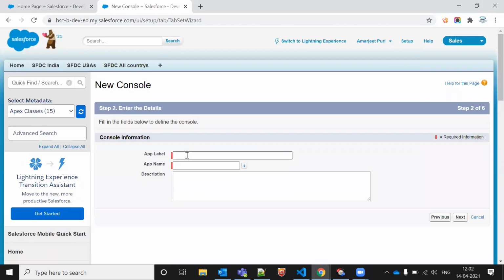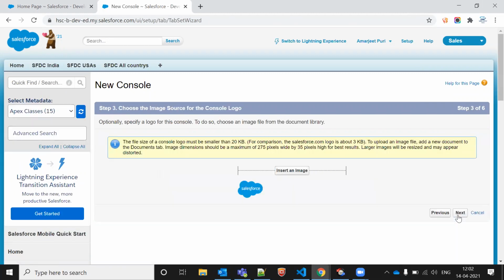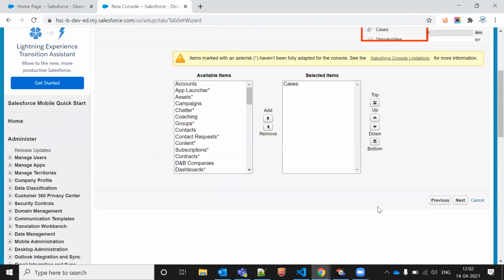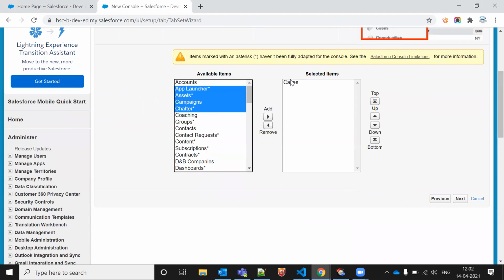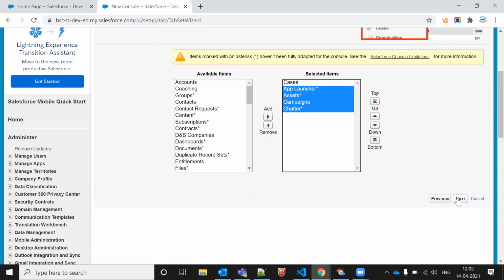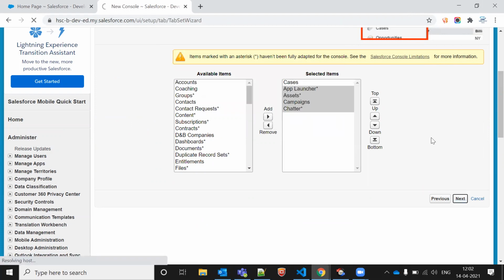It's a part of Service Cloud. Accordingly, whatever you want to add, if you want Case, it's there by default, so accordingly you can add multiple.